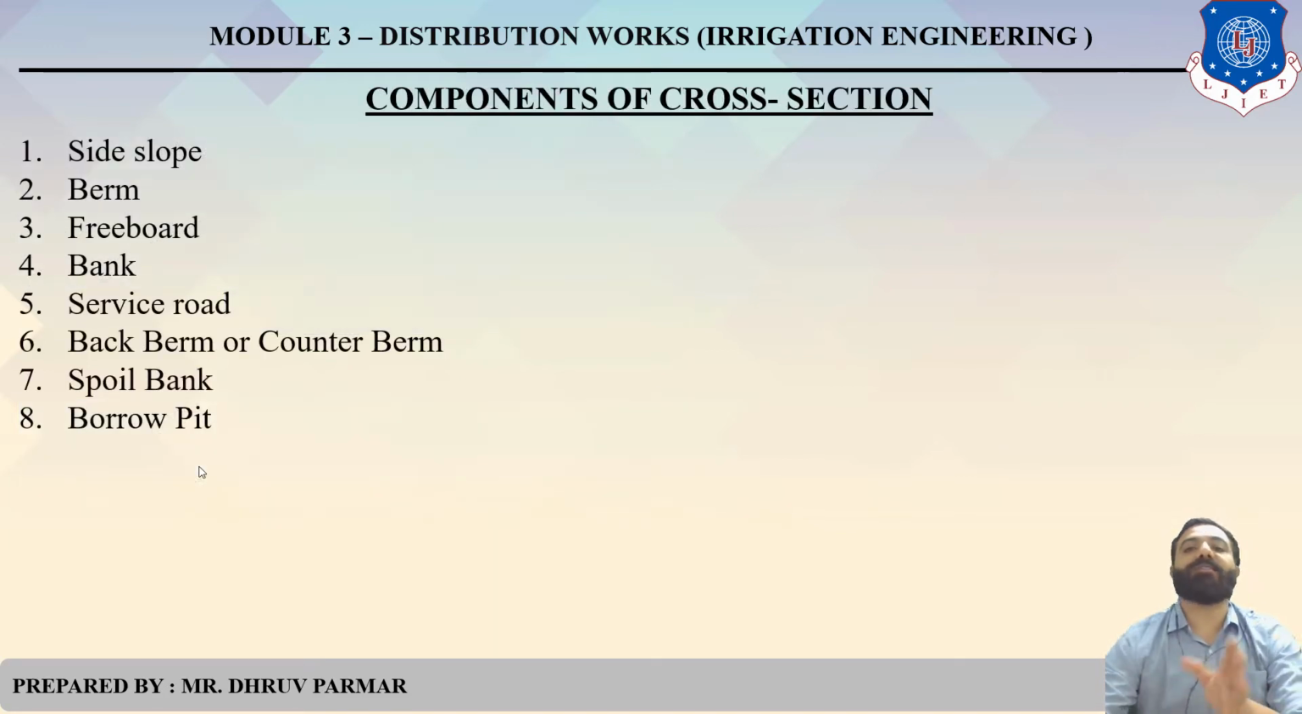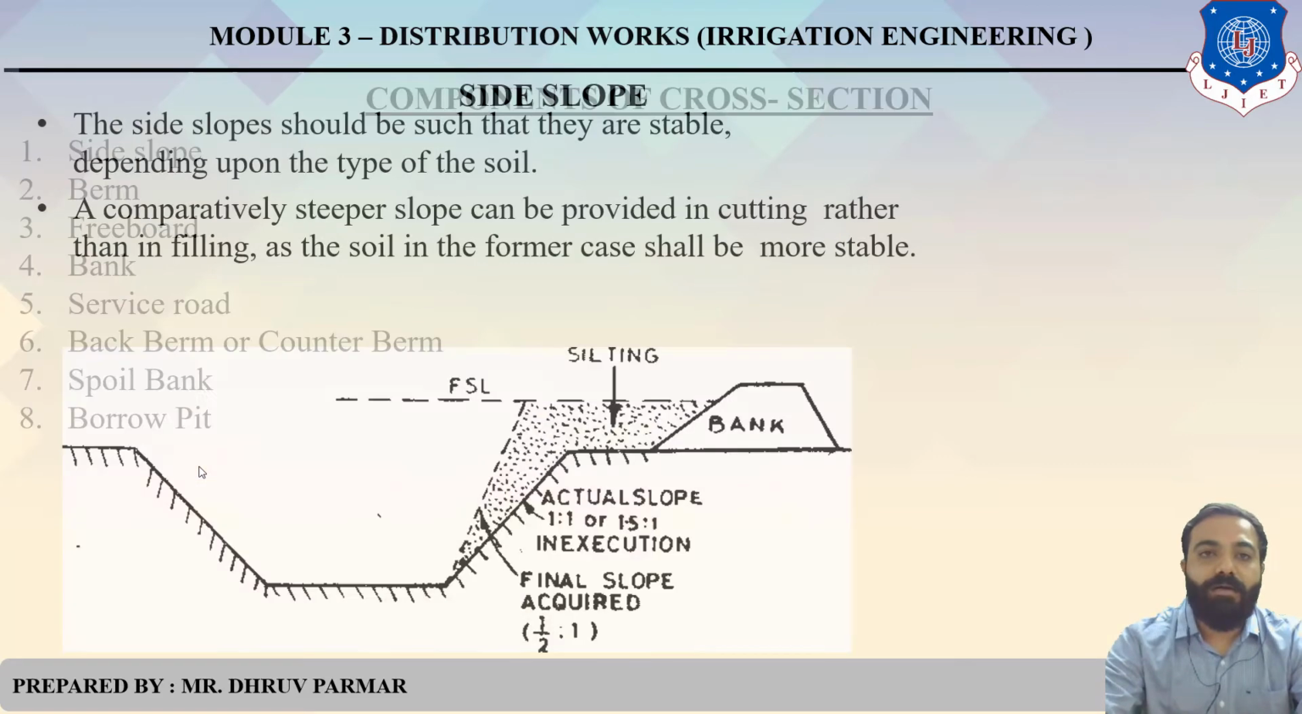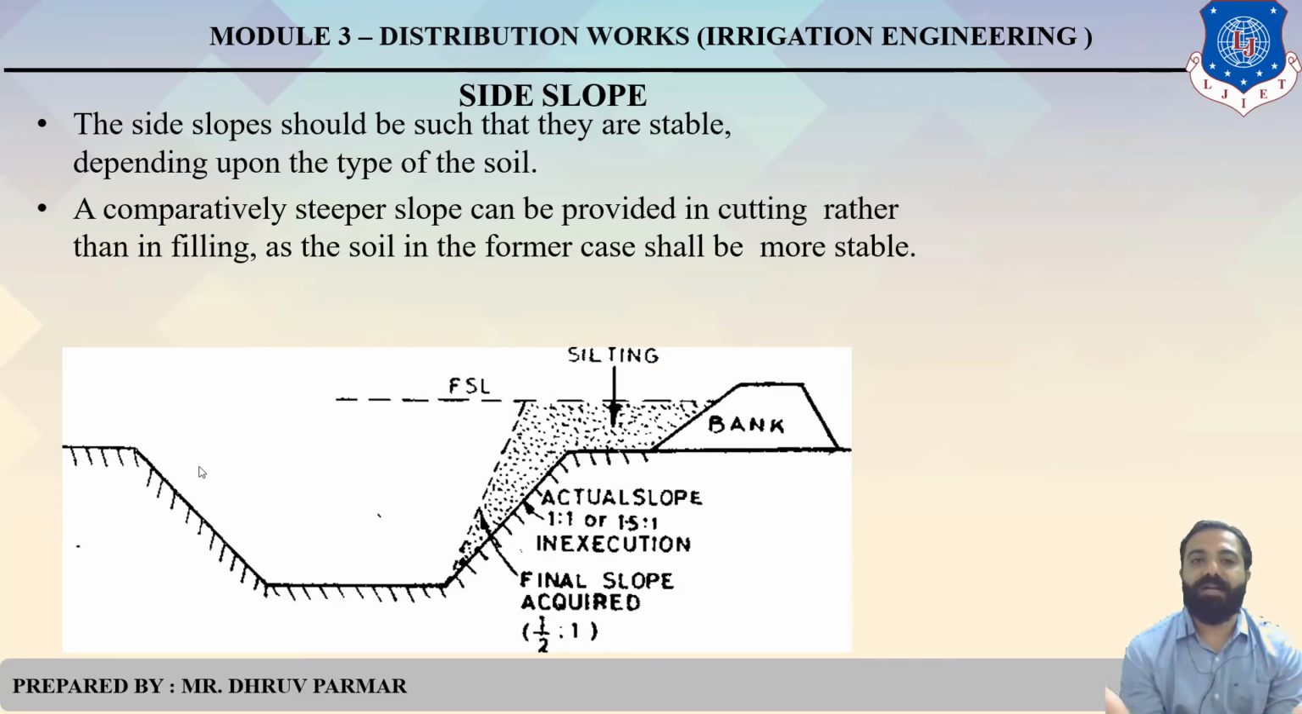So there are some components of cross section, that is side slope. We already discussed what is the side slope and berm. What is the berm? Clear? Side slope means the slope is given on both sides of that particular cross section. So the side slope should be such that they are stable depending upon the type of soil. So comparatively steeper slope can be provided in cutting rather than in filling. So the soil in the former case will be more stable. Clear?